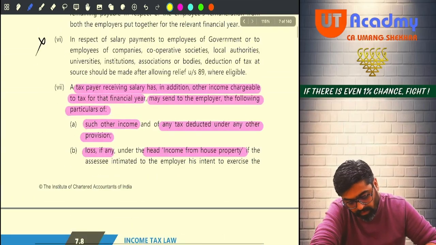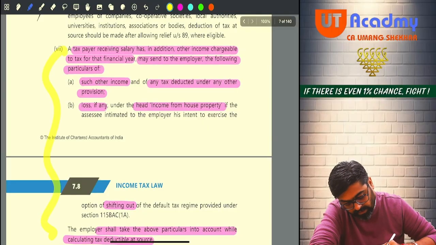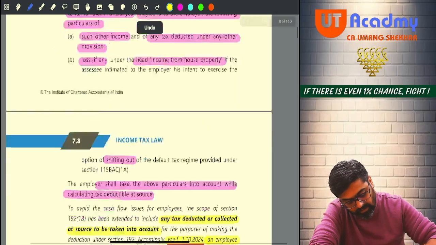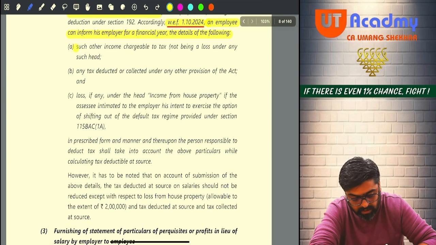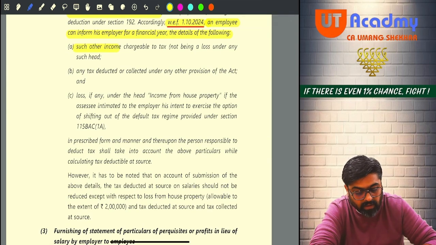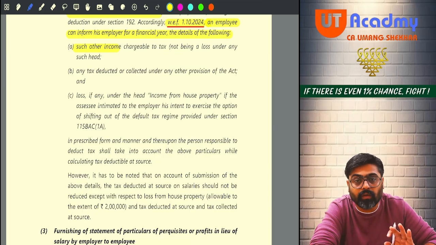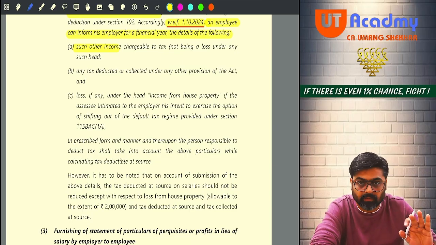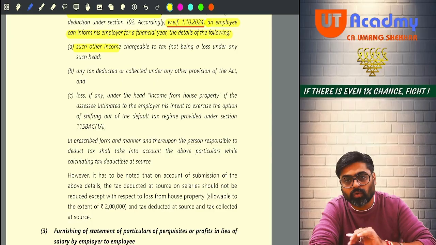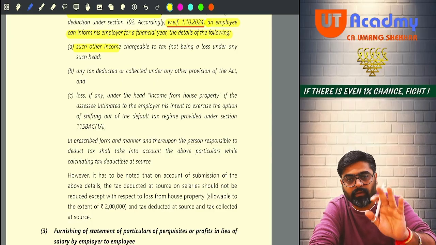Now see, this same thing which you studied, they are presenting it here: such other incomes chargeable to tax, not being loss under any other head. Always show other incomes, and if you want to show loss, the house property loss only is what we are going to consider.